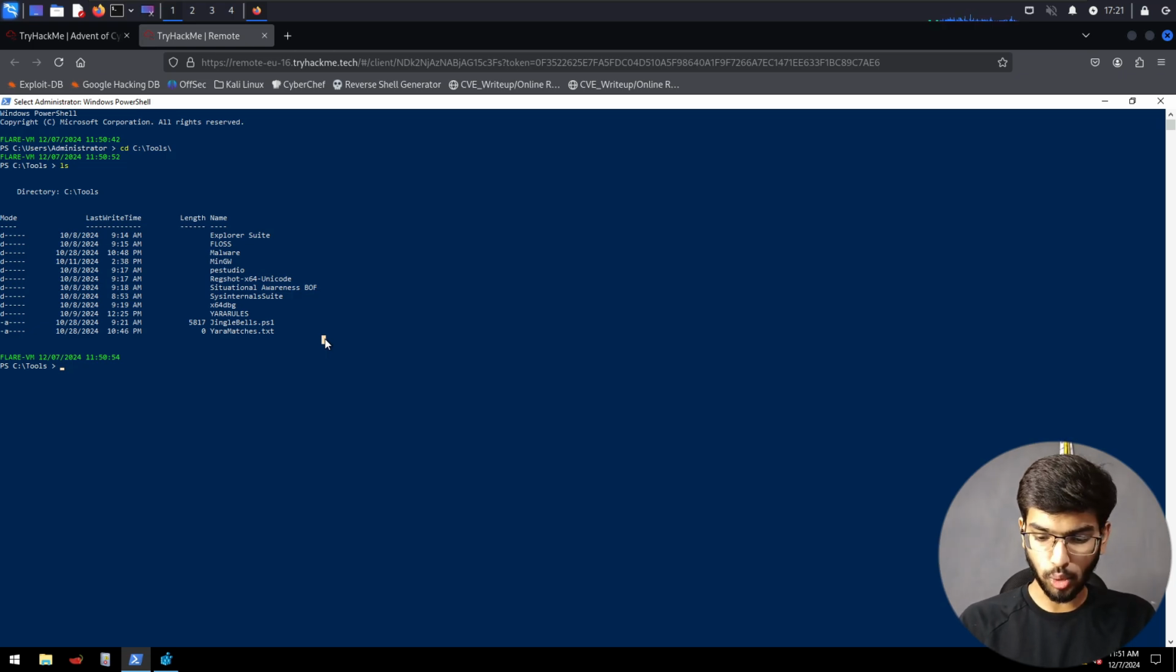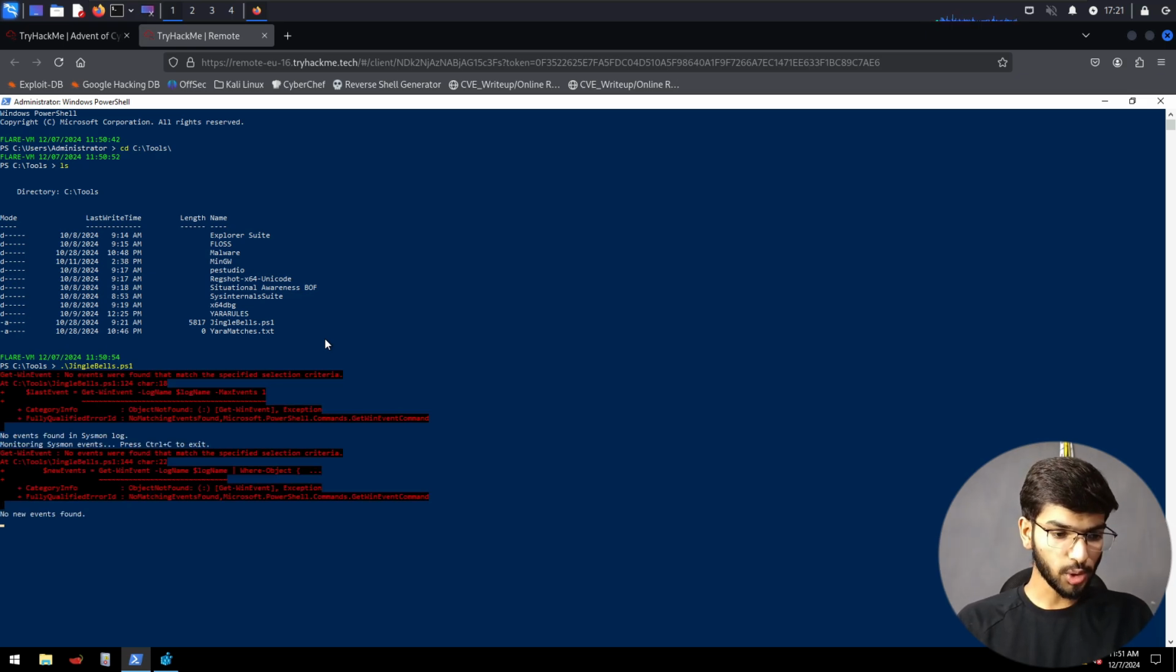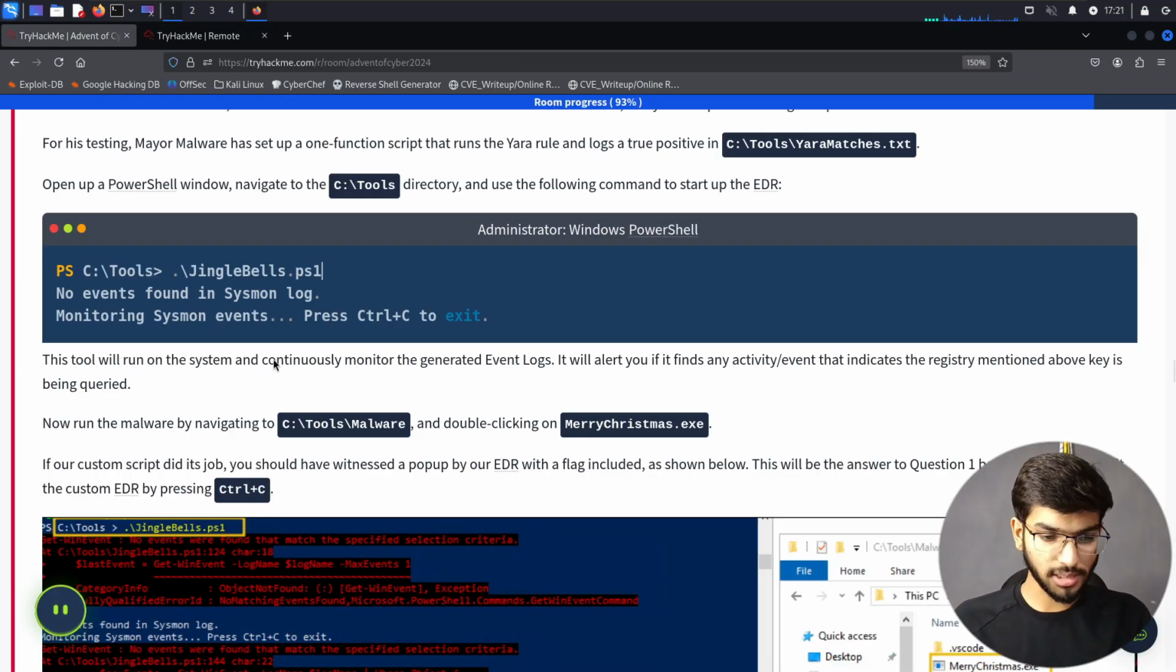So let's run the tool by saying jinglebells.ps1 and press enter. So it says no events found in the system log. Monitoring Sysmon log events, press Ctrl C to exit. No new events found. That's good. Which means our tool is actively monitoring for any changes to be made in the registry file. And if it does find any events which match or make some changes to the registry, it's going to give us a notification about it. So let's continue reading this.